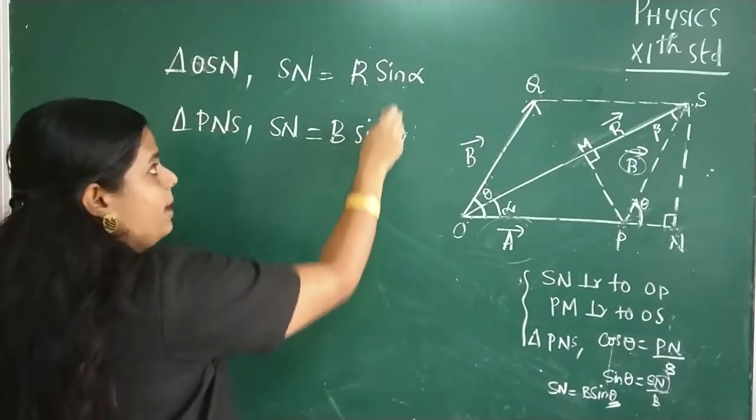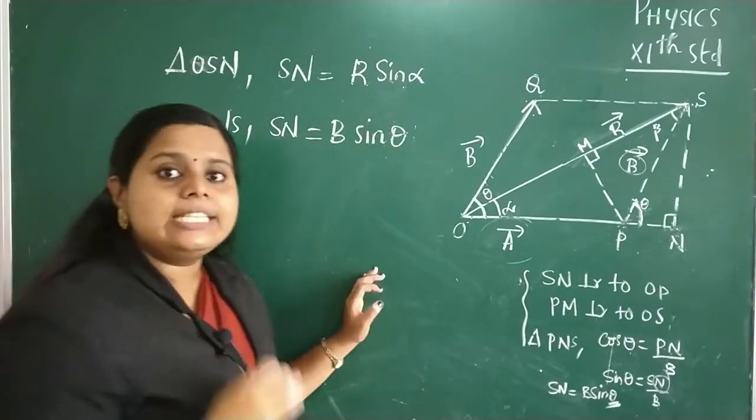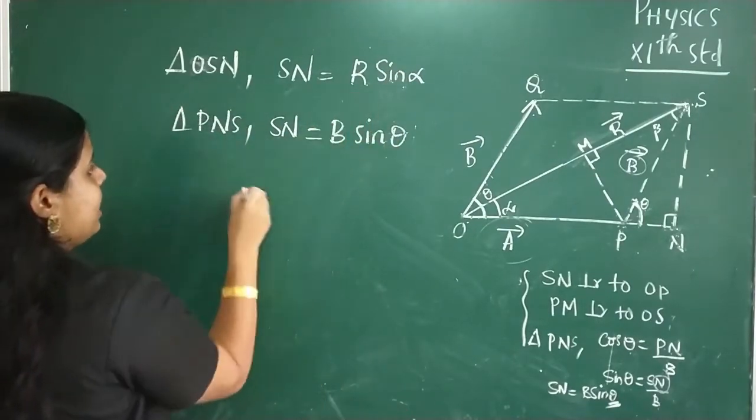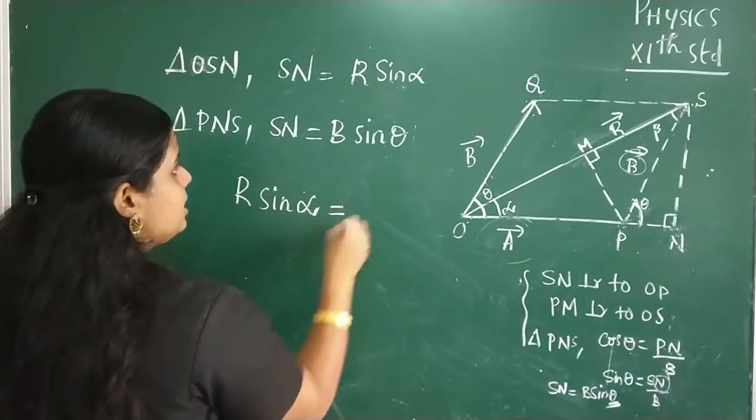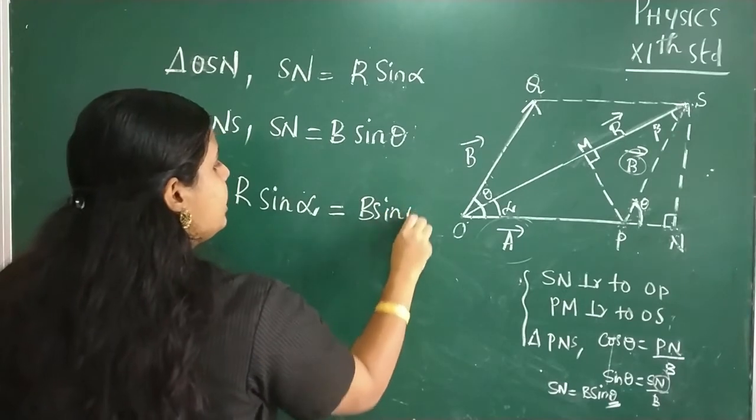Now we can compare these two expressions. Since the expressions on the LHS are equal, we can write R sin alpha is equal to B sin theta.